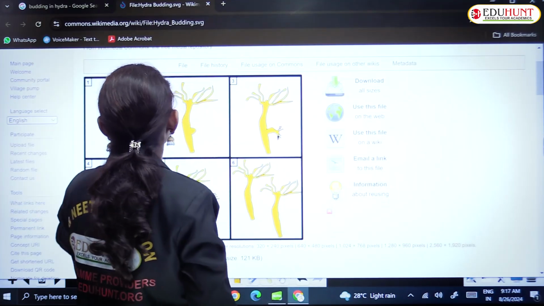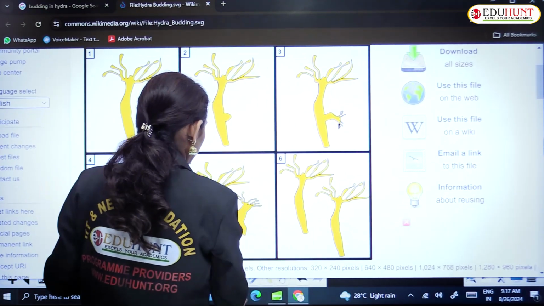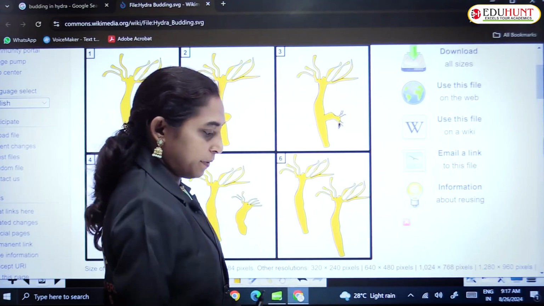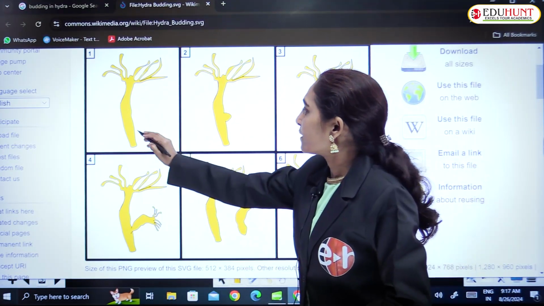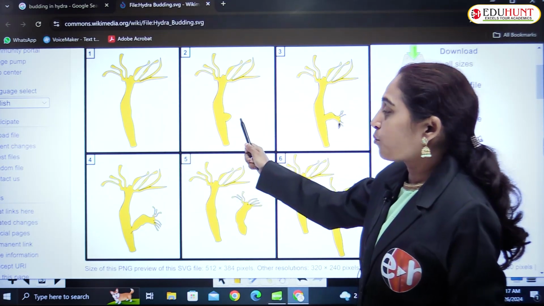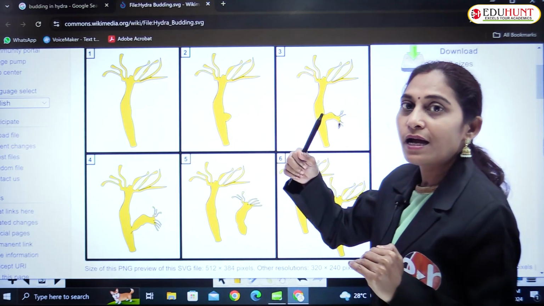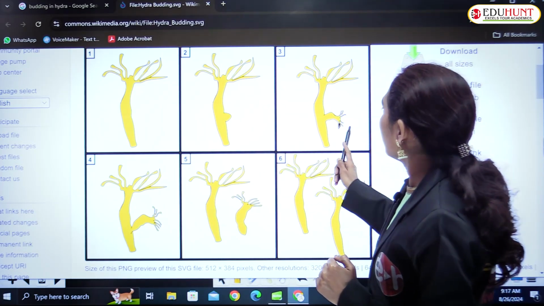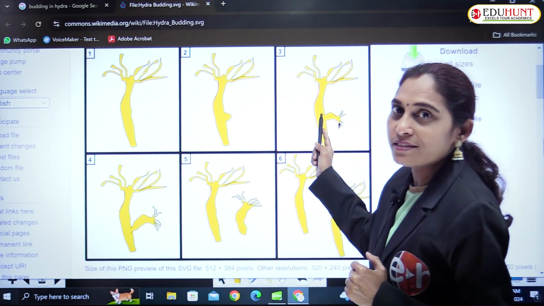Yeah, this is the picture of Hydra budding. In this, there is an individual, and a small protuberance is coming out from the basal end of the Hydra. It is growing and giving tentacles.